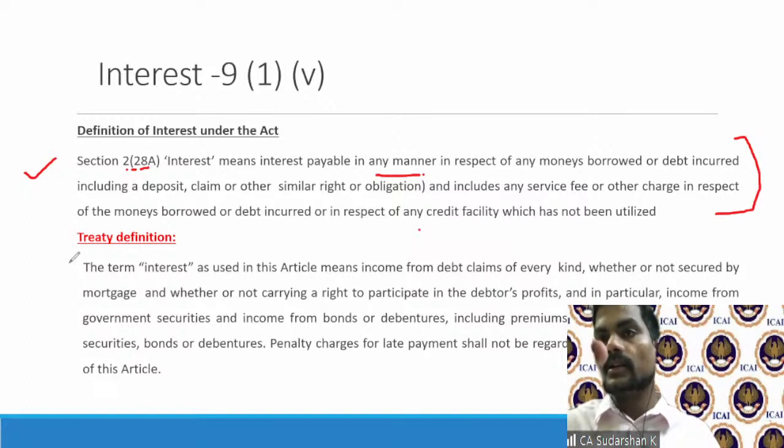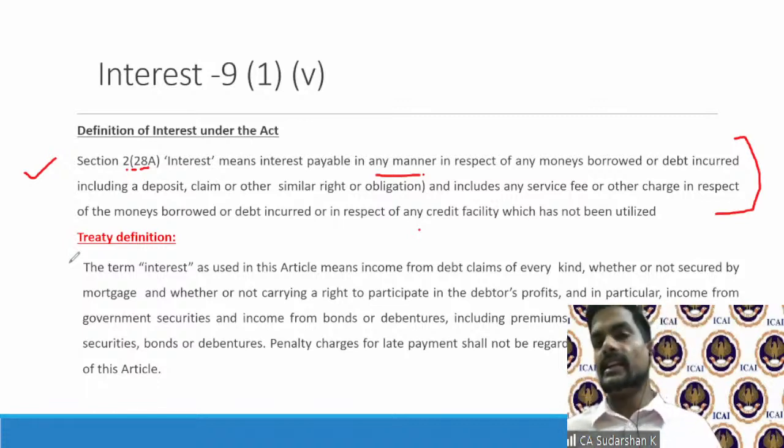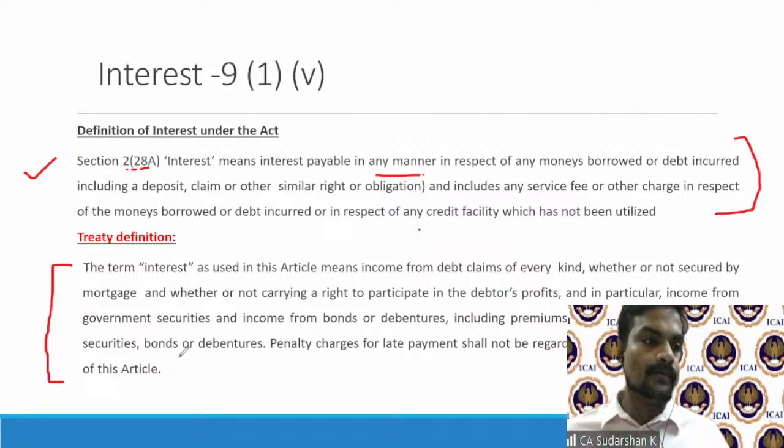In fact, we transposed it, or we took it from the treaty and put it in the Act. So the treaty had played a major role. Now, under the treaty, if you look at the interest definition, this is very important also.